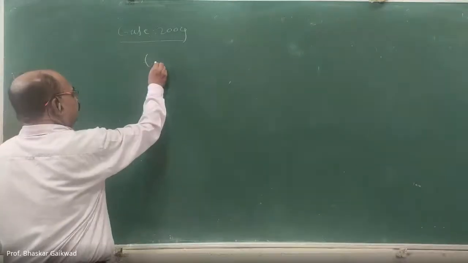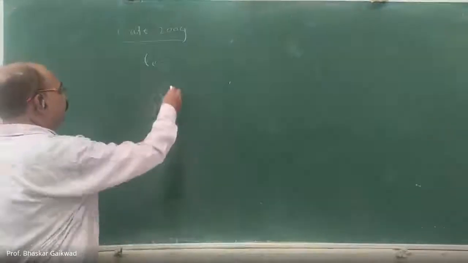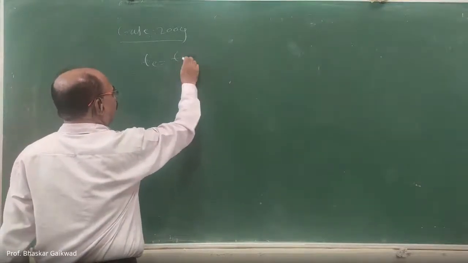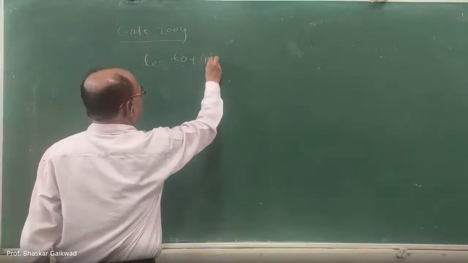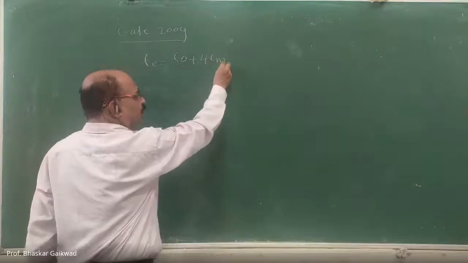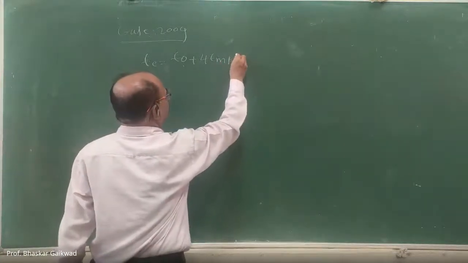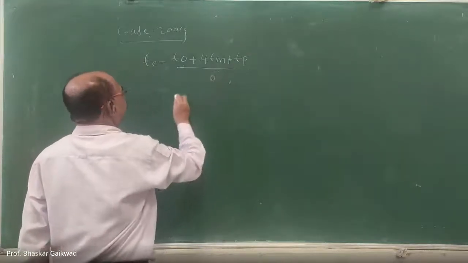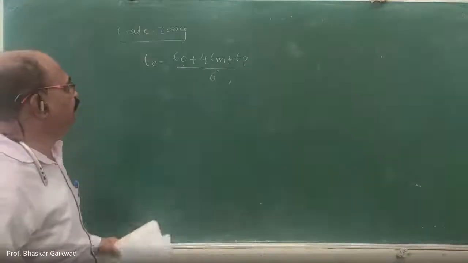What is the expected time? T expected time: here TP, optimistic times plus 4 TM, most probable times, most likely times, and here it is the pessimistic times, divided by 6. So here 1, 2, 3, 4 alternatives are given.